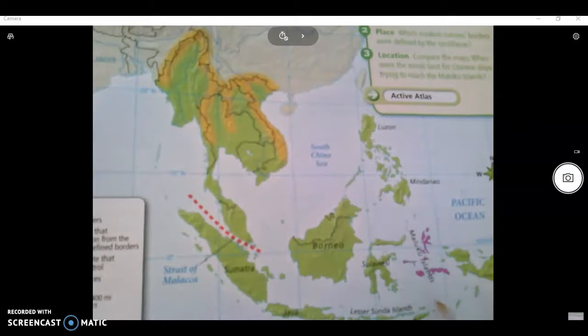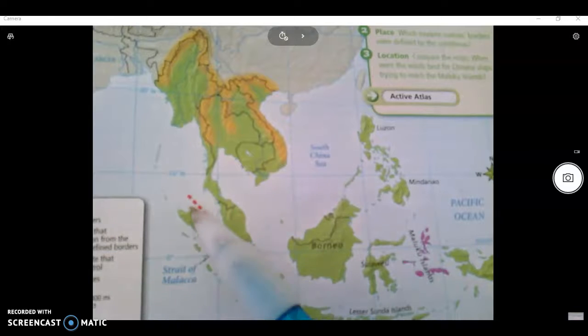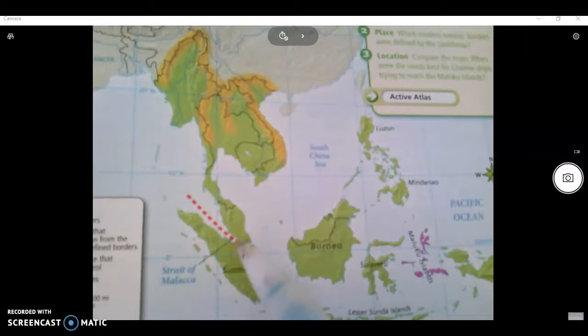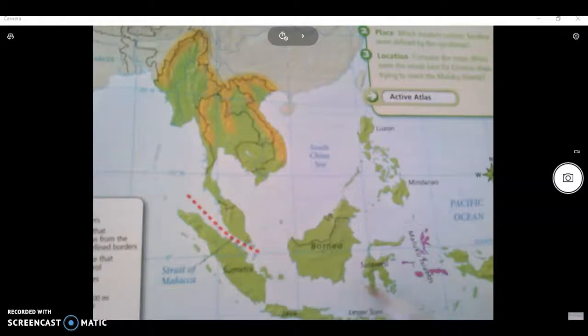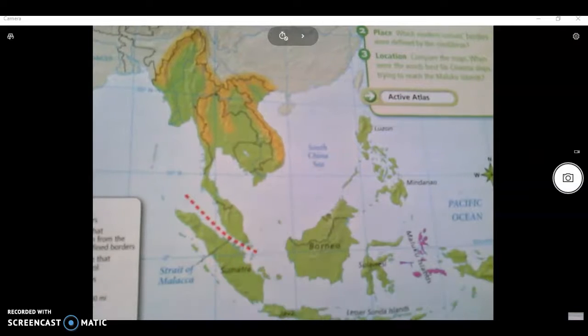One important area in history are these islands, the Maluku Islands. Basically, the Dutch from Europe came over here. This is the only place in the world you can find nutmeg and cloves, so they wanted that. So they traded heavily through here. So this strait right here is very important. A lot of kings and pirates controlled that, because otherwise you'd have to sail all the way around to come up through the backside to get to here. India's over here, and of course the Europeans came through the Suez Canal, came through here, and they'd want to come through here to sail over here. So this was their source of conflict, people trying to control it because of the trade.